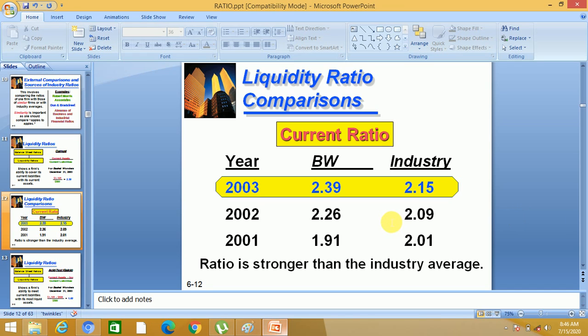So for today it is enough. Inshallah, in the next class we will discuss the second ratio, that is the quick ratio.